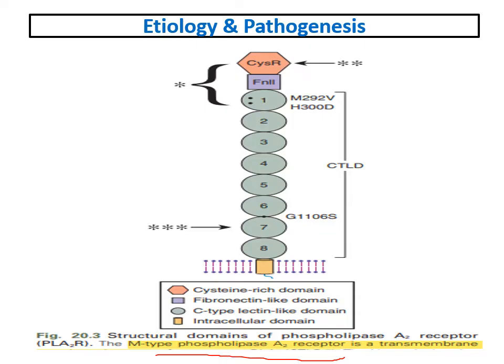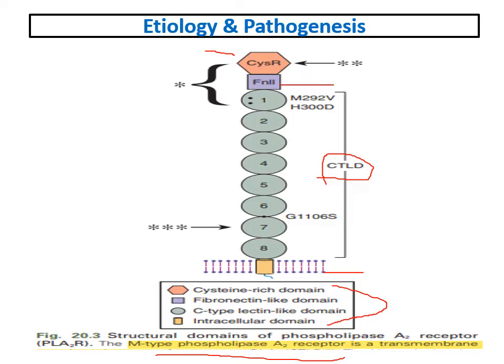It is a transmembrane protein which is divided into multiple domains, starting from the cysteine-rich domain, and then the fibronectin-like domain, and then the large one, the C-type lectin-like domain, and then the intracellular domain. So it is formed of multiple domains.